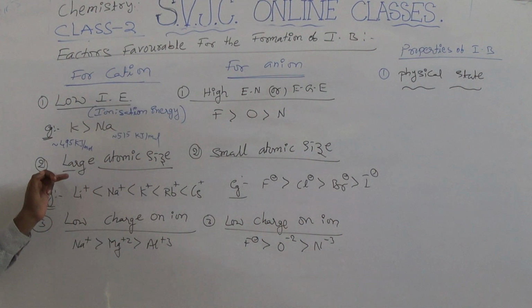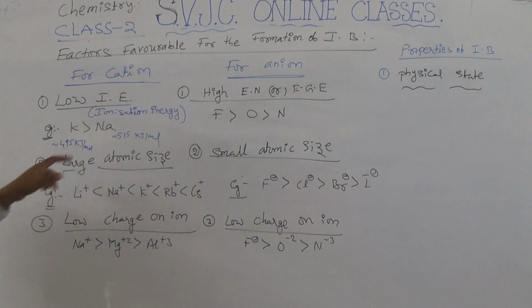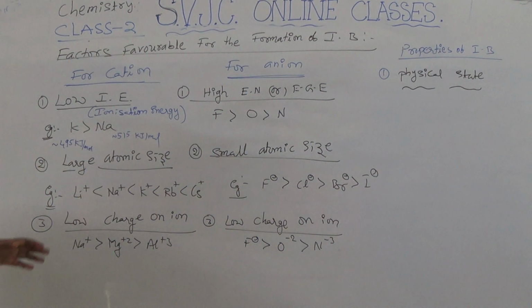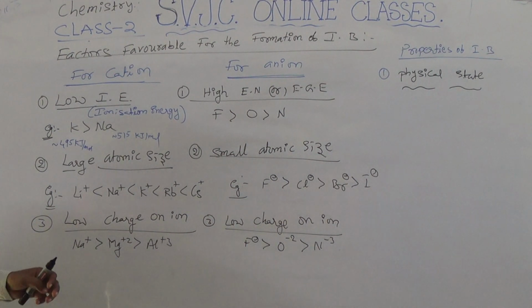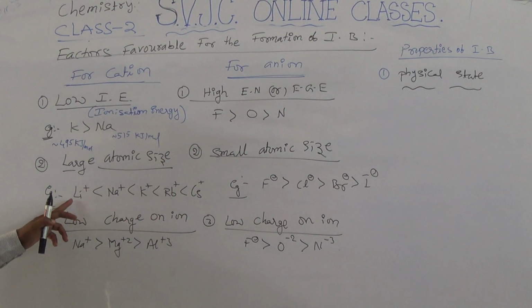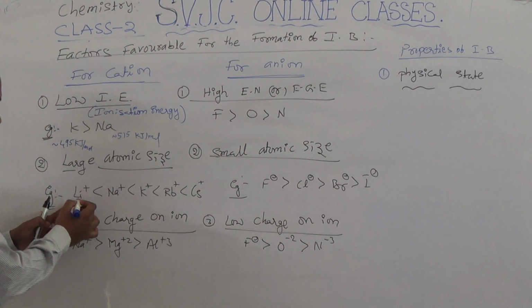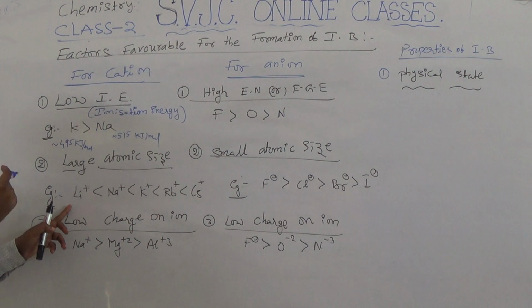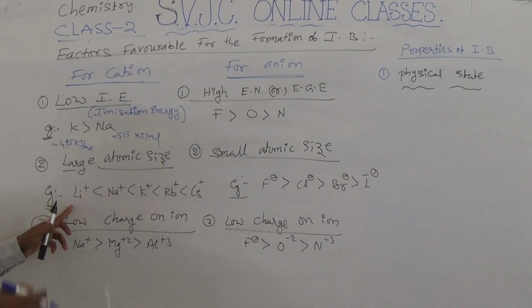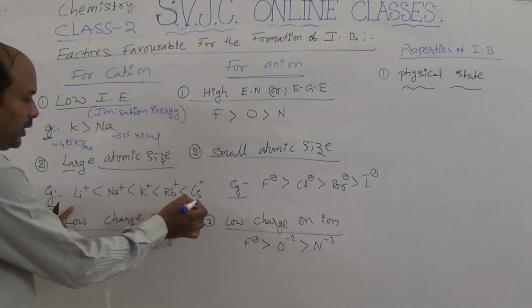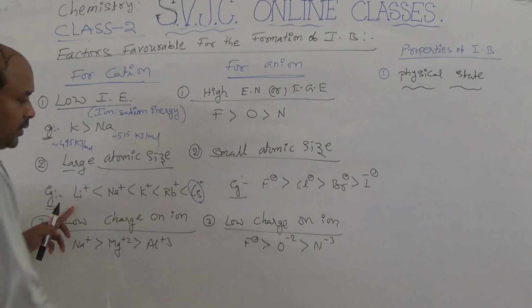Okay, then next factor is large atomic size. Here I am taking an example: lithium, sodium, potassium, rubidium and cesium. These all belong to the same group, that is first A group elements. In that one, what happened? From lithium to cesium, size increases. So the bigger one easily forms cations.